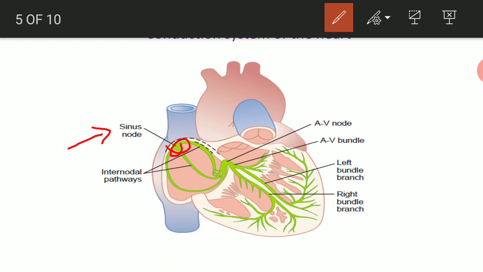Now this potential will travel from the SA node to the AV node by this conducting pathway, from the AV node to the bundle of His, right bundle and left bundle, and from here to the Purkinje fibers, and from Purkinje fibers to the whole ventricle. So electrical activity generated in the SA node will travel to the AV node, bundle, right bundle, left bundle, then Purkinje fibers to the whole heart.